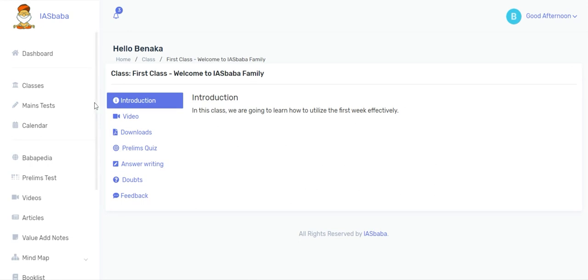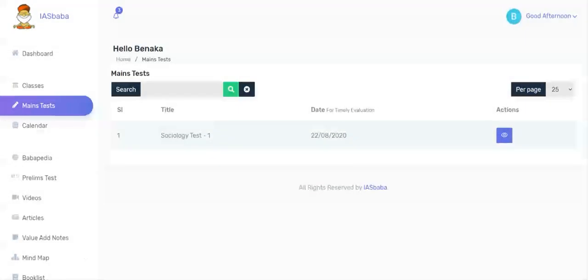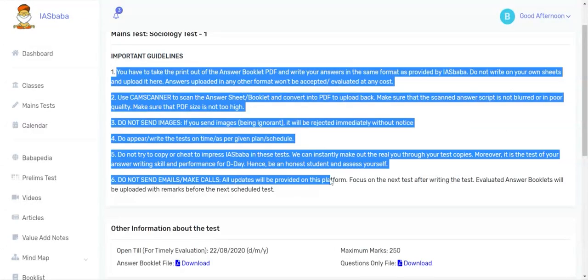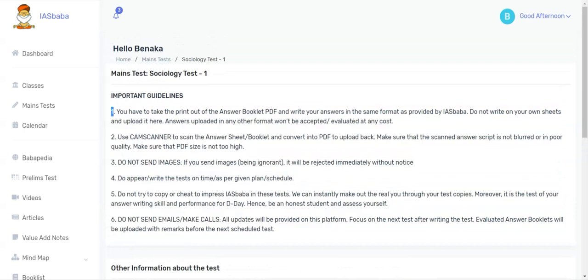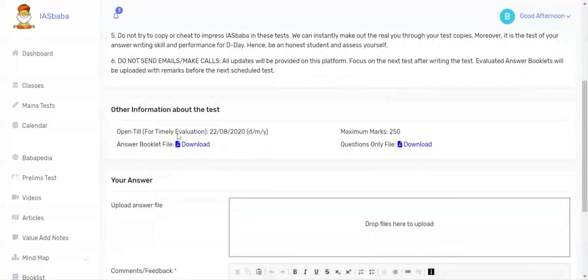Coming back to the mains test, on the left, we will have a fortnightly test as per the schedule. This is where the title of the test will be shown. The date for timely evaluation is mentioned, and you can view the test by clicking here. The guidelines for that particular test are listed here. Maximum marks will be decided by IAS Baba. Generally, it will be 250 marks. The answer booklet can be downloaded by clicking here. The questions-only file can be downloaded by clicking here.